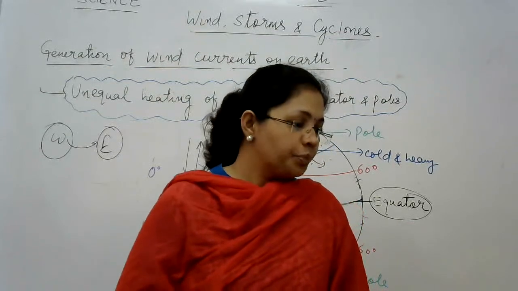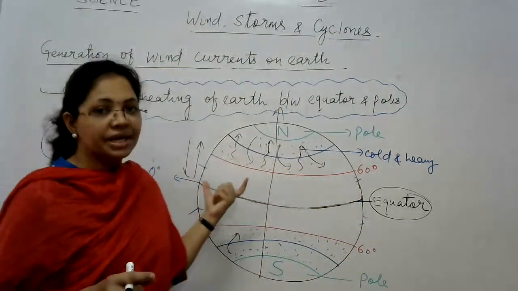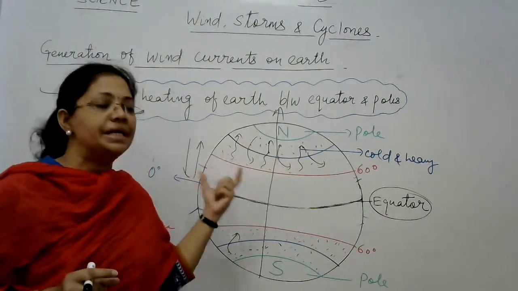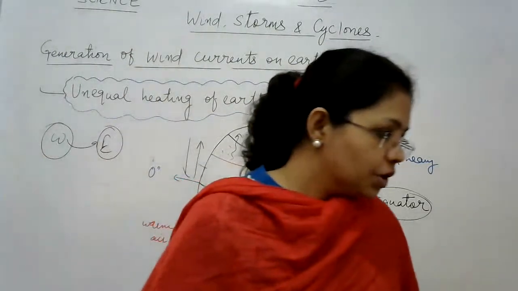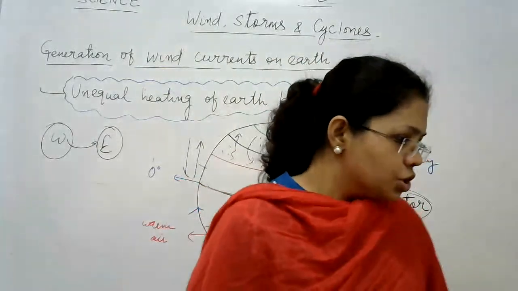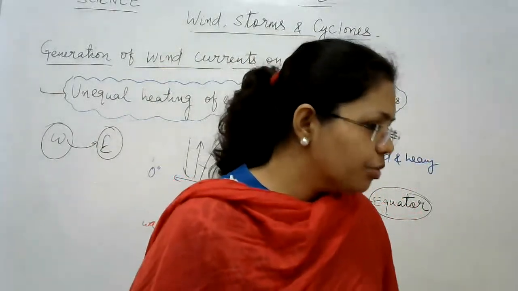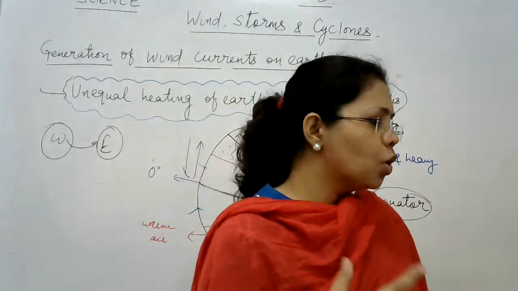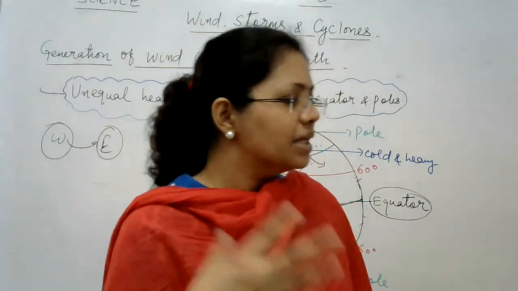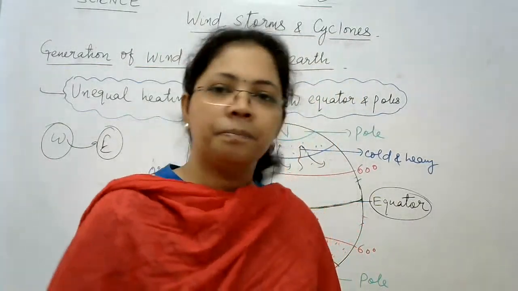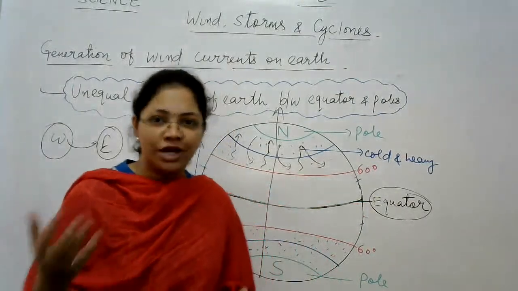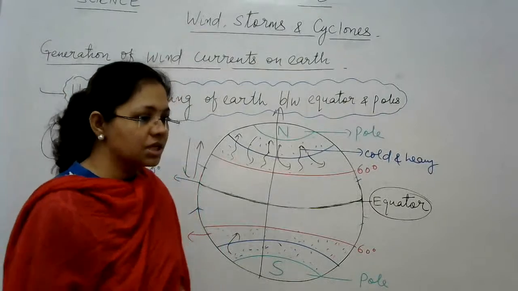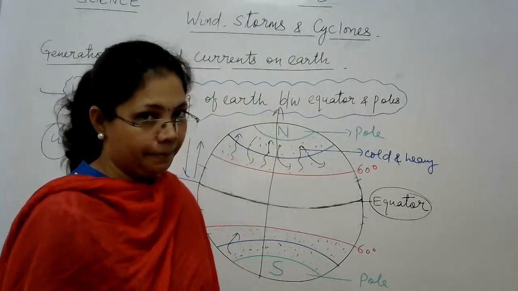Anybody? Why equatorial regions they get more heat as compared to any other part on earth? Okay, so some of you are writing because they get direct sunlight from the sun, because they are more closer to the sun. Why are they more closer to the sun? वही तो कॉन्सेप्ट है, ये तो सोशल में पढ़ा होगा आपने. वो सन के ज्यादा क्लोज कैसे हैं?